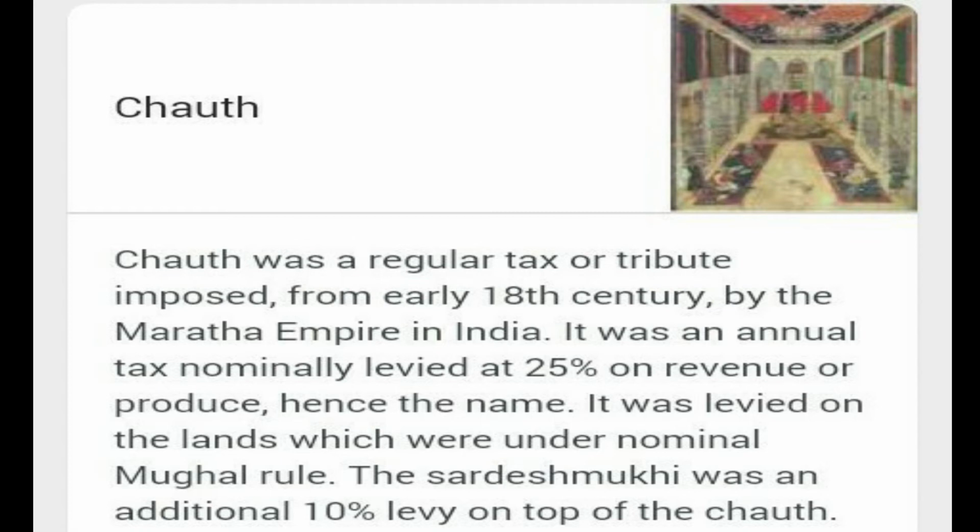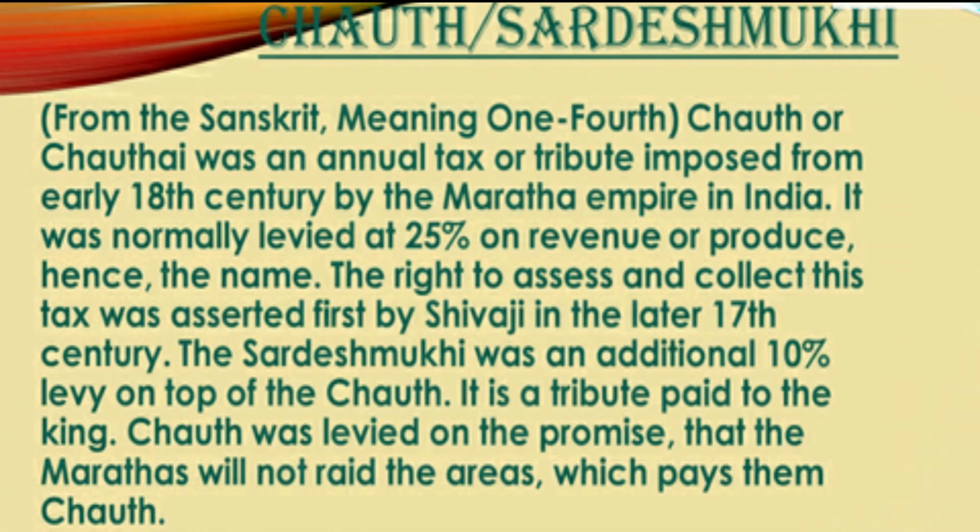The inhabitants paid the chauth or one-fourth of the standard revenue to their king as protection money against the plundering raids of Shivaji. The territories which paid chauth were also required to pay an additional tax called Sardeshmukhi. This was 1/10 of the revenue of those areas. Those who paid Sardeshmukhi received Maratha protection against other invaders. It was a tributary tax.